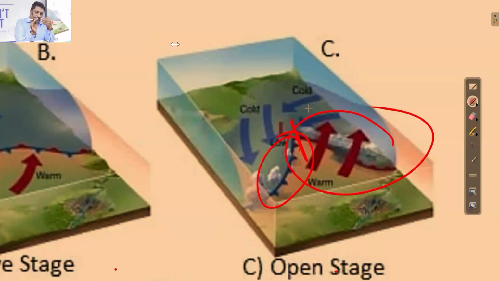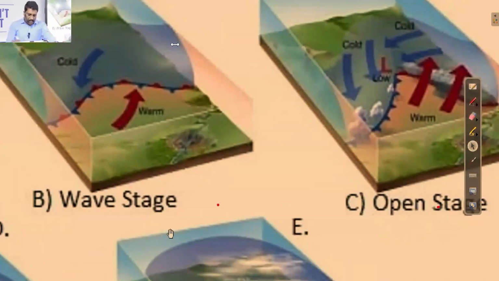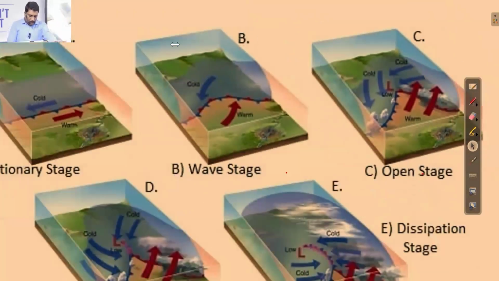Now comes the question. Whenever this cold front is pushing this warm air mass, what may happen to it? Instead of further going to the lower latitudes, very easily this warm air mass will start rising. As it rises, it will result in condensation and precipitation. That precipitation we call temperate cyclonic precipitation.